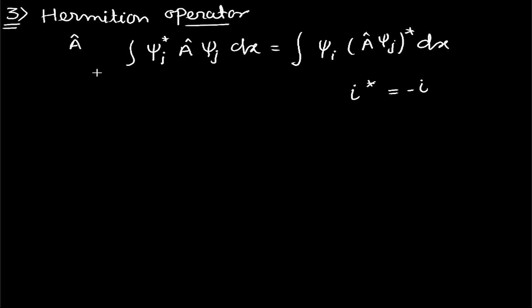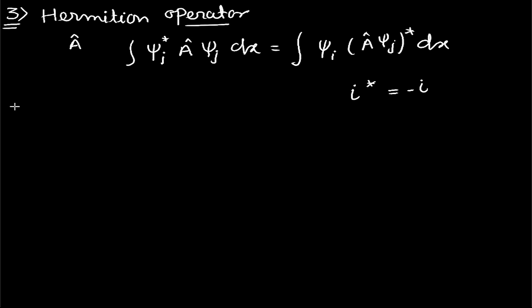And as I have told earlier also, in quantum mechanics all the operators are Hermitian operators as well as linear operators. And over here psi i and psi j are the wave functions that represent the physical state of different quantum mechanical systems like electrons, protons, atoms and molecules.